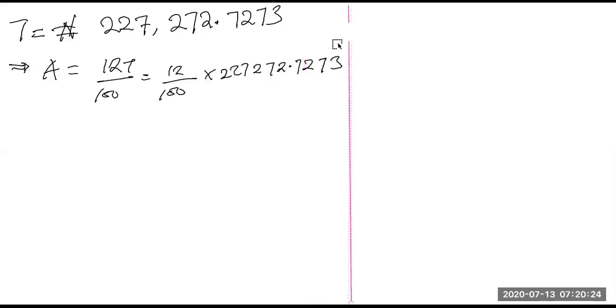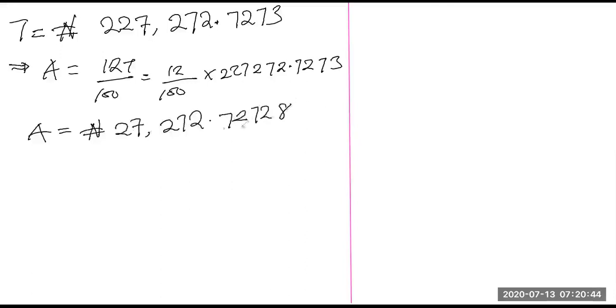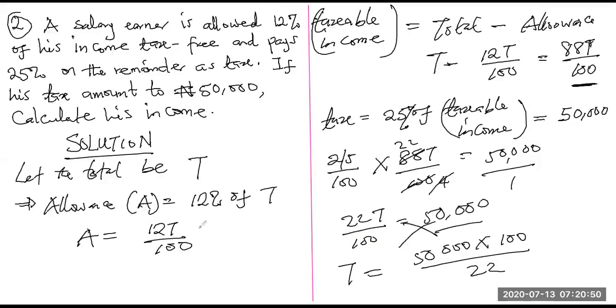And of course, if you use your calculating device and simplify further, you end up having your allowance to be about 27,272 naira 72728 kobo. So this is the allowance of the woman, and of the man, it's like I'm loving this woman.